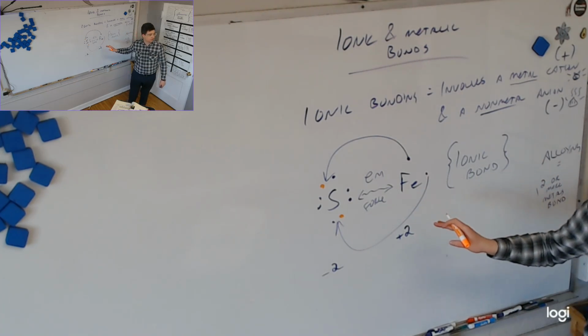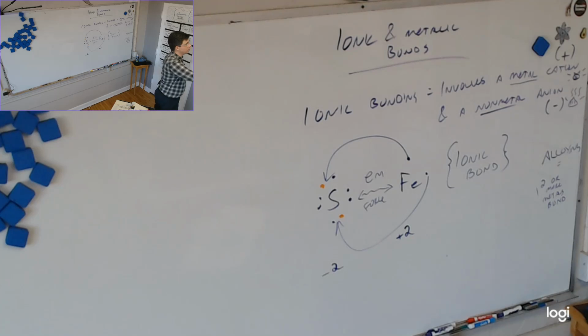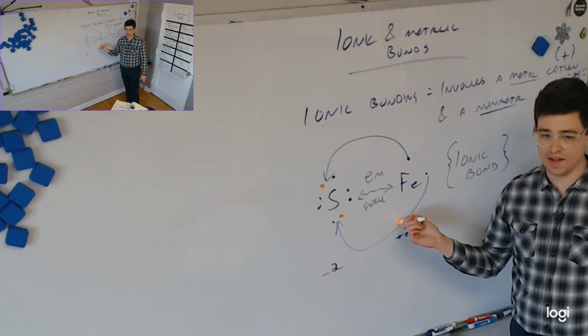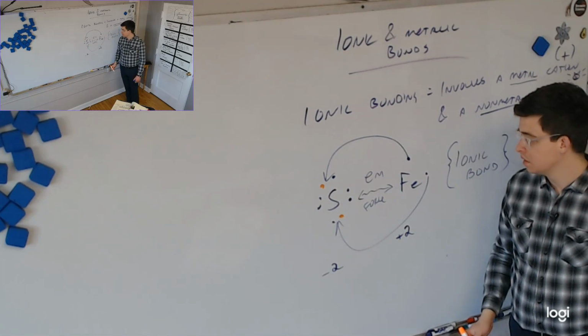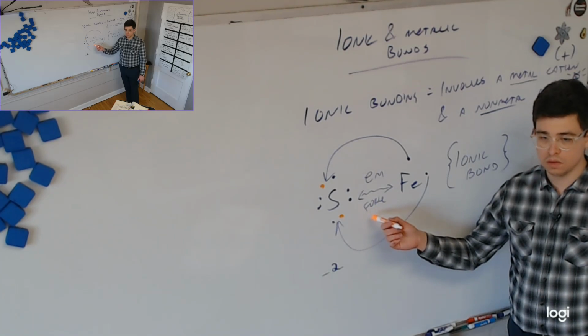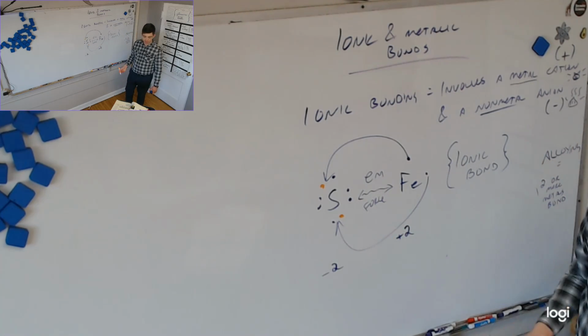And how many does iron have now? It has 0 valence electrons, but how many does it have in the next layer down? Well, we go back. It has the same as argon now. They don't have to have the same as argon, but it does have the same configuration as a noble gas. Good? They're both more stable than they were before, and they're both held together by the electromagnetic force.